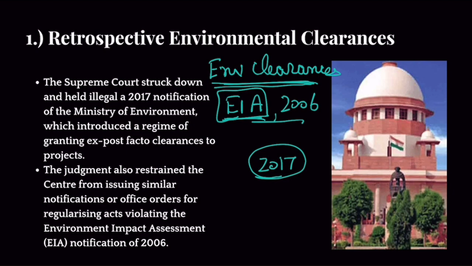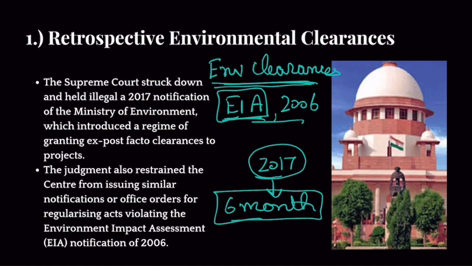That notification says that there is a 6-month window. In this 6-month window, all the projects that have started their operations without getting environmental clearances will be given general amnesty, and they would be allowed to take this environmental clearance within this 6-month window. So they would be given general forgiveness.